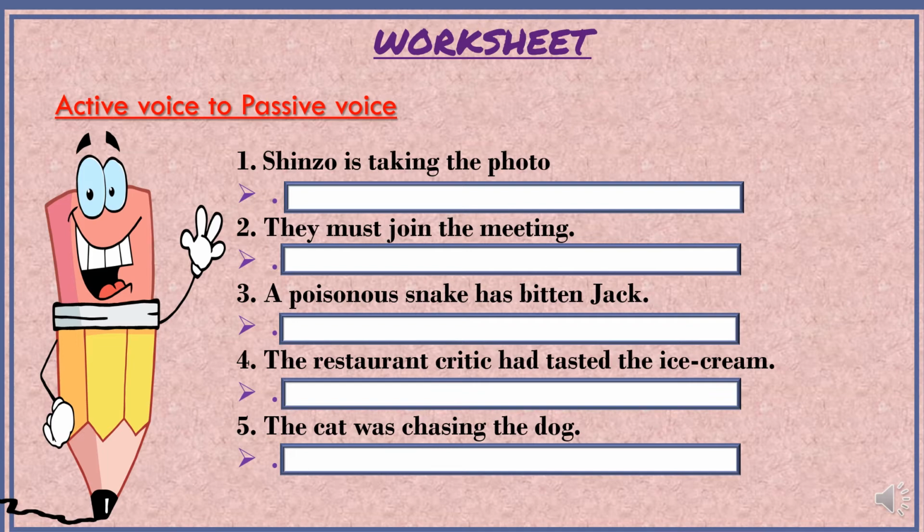Third sentence is a poisonous snake has bitten Jack. The fourth sentence is the restaurant critic had tasted the ice cream. And the last one is the cat was chasing the dog. Note down all the sentences in your notebook and then we see the conversion of the sentences into passive voice one by one.